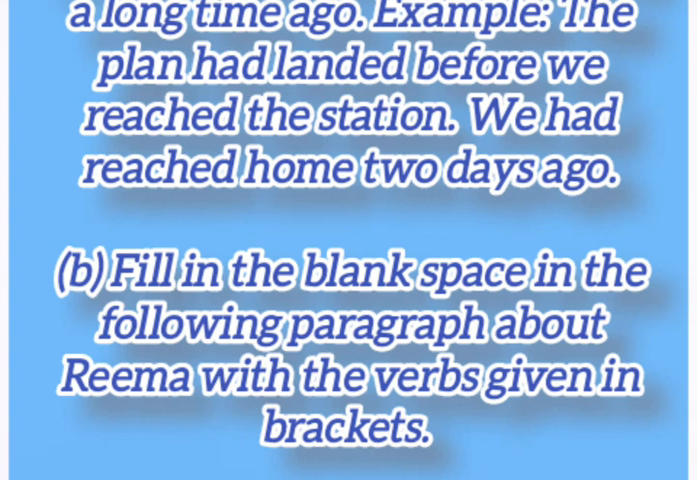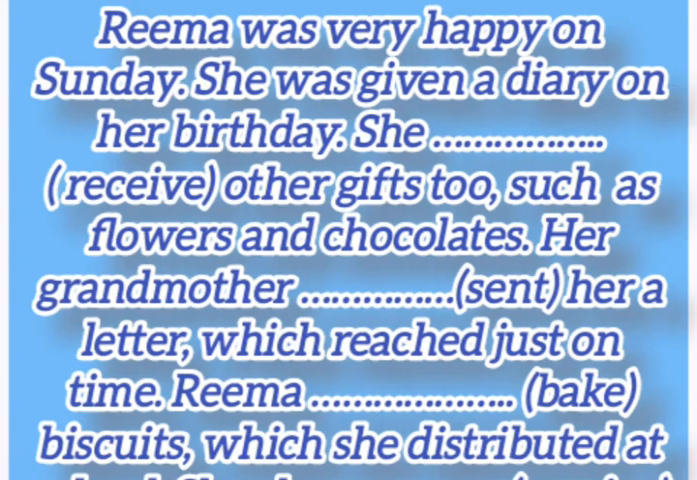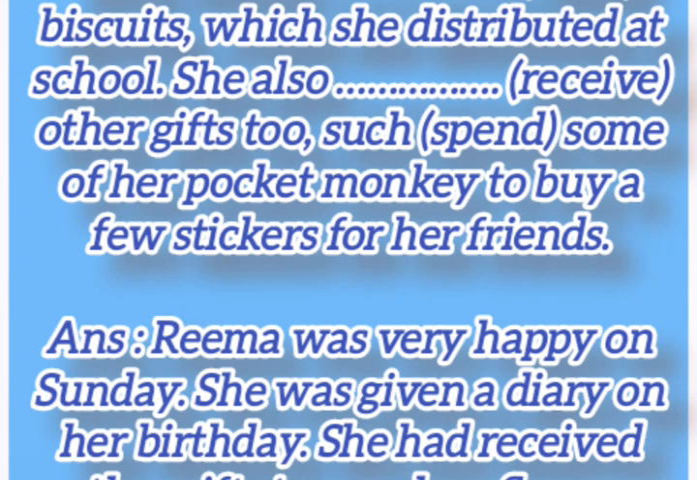B. Fill in the blank space in the following paragraph about Rima with the verbs given in brackets. Rima was very happy on Sunday. She was given a diary on her birthday. She received other gifts too, such as flowers and chocolates. Her grandmother sent her a letter, which reached just on time. Rima bake biscuits, which she distributed at school. She also spend some of her pocket money to buy a few stickers for her friends.